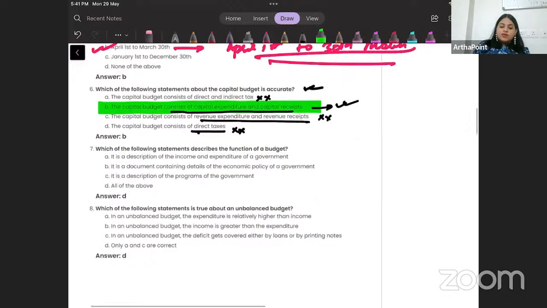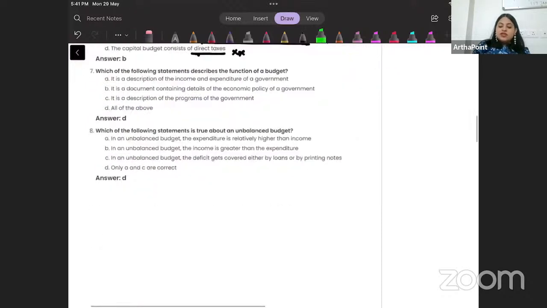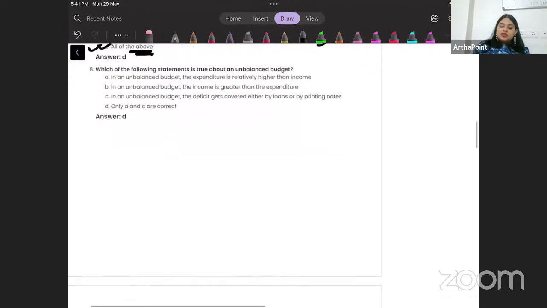Come to the next question. Which of the following statements describes the function of a budget? So why is a budget made? Budget is made to understand the income and expenditure of the government. Budget is prepared because you want to understand where the government will be spending money. Budget tells us about the different programs of the government. So the answer to this question is all of the above. Everything is correct, all three parts. Come to the next question.